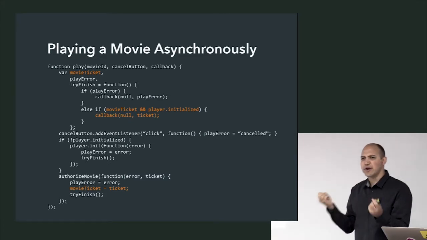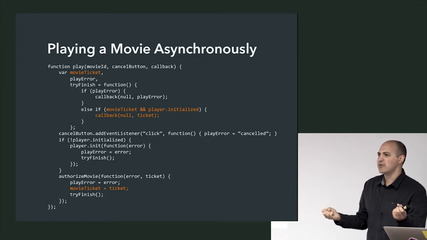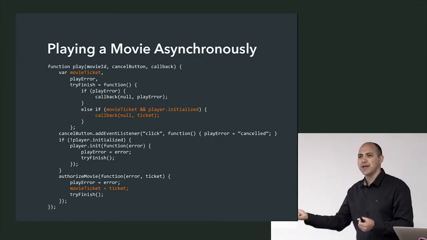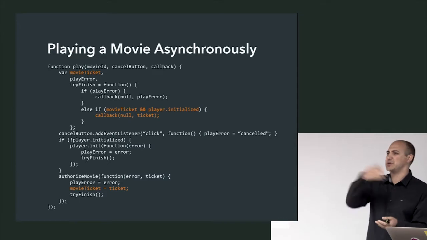And so I've got these two variables. One's tracking whether the movie ticket's been authorized. The other is tracking whether the player's been initialized. And every single time one of the actions completes, I have to check the other one.